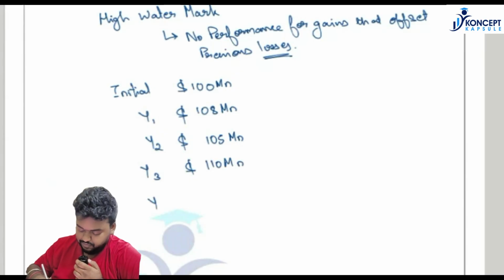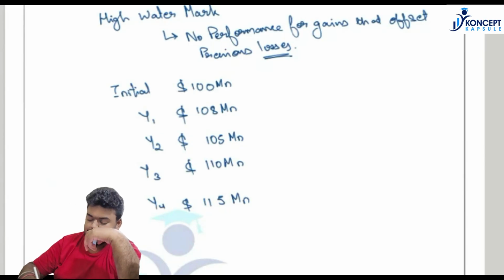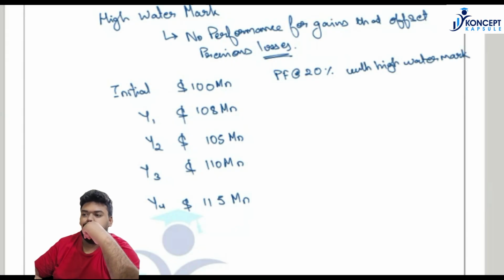And suppose in year 4 again the value of fund became $115 million. Okay, let us consider performance fees to be 20% with high watermark.